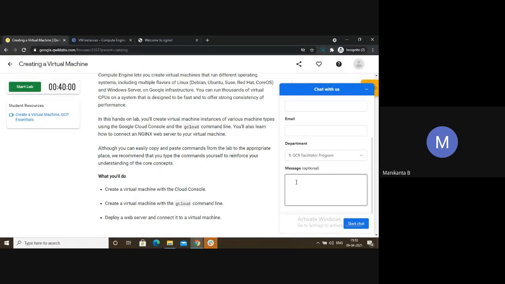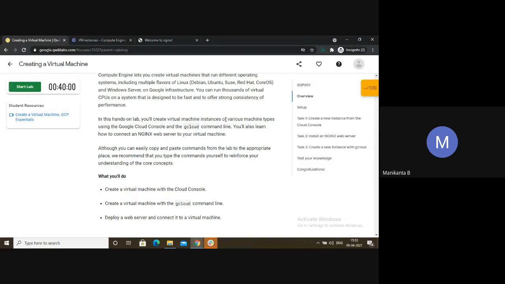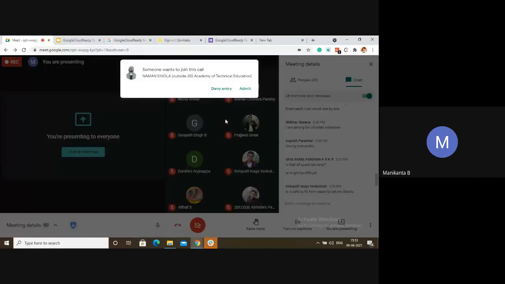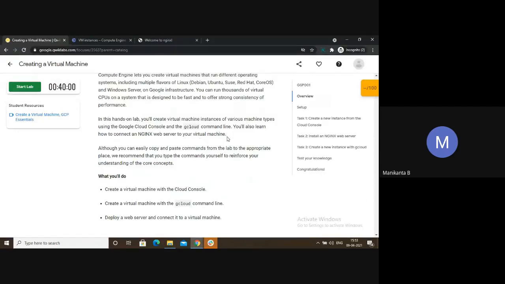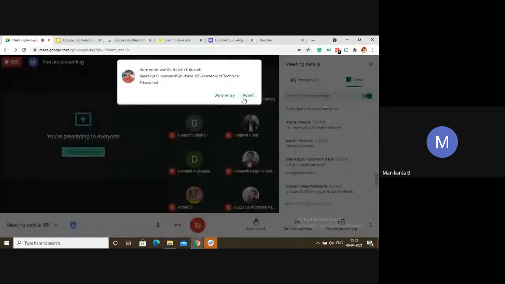And write, sir, my lab is not properly working, or I am getting an error though I have done everything. They will contact you within 1 or 2 minutes, and they will clear your doubts within 5 minutes. If the issue is long and complex from their side, they will ask you to end the lab and do it again once you get the mail. They will send you the mail when the issue has been repaired.